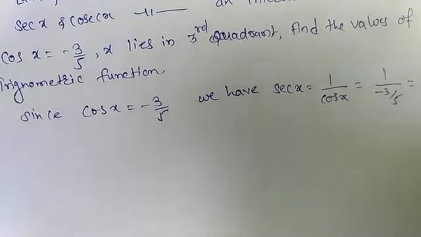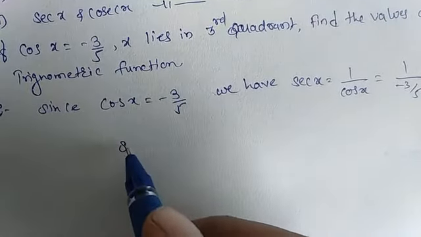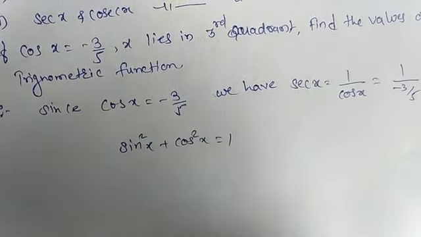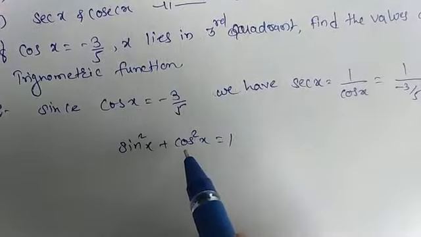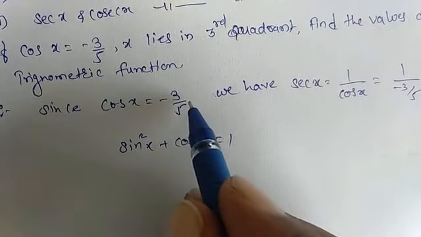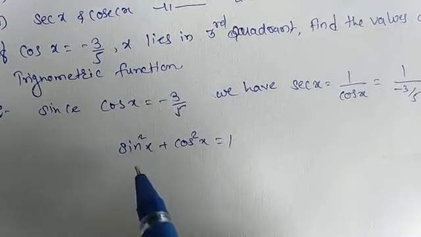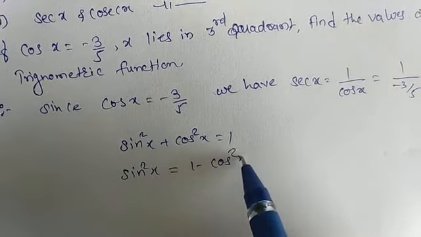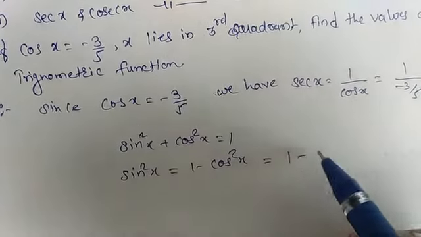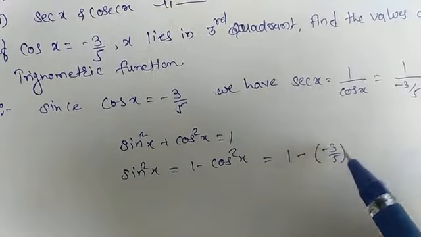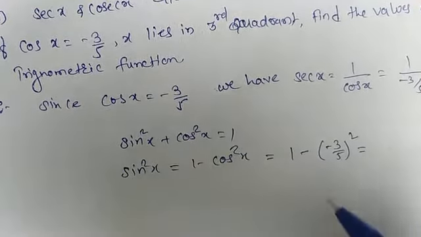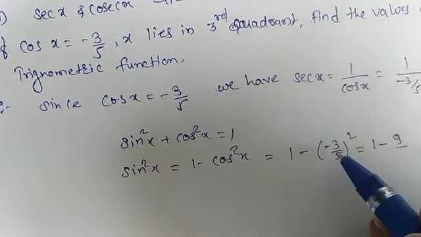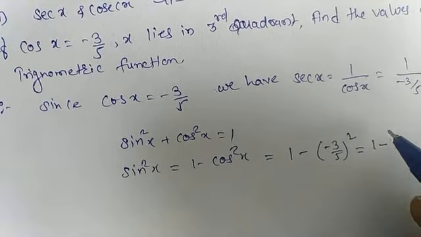Okay, so as we know the formula sin square x plus cos square x is equal to 1. Since we have to find sin x, sin square x is equal to 1 minus cos square x. So which will be 1 minus bracket minus 3 upon 5 square, which gives us 1 minus 9 upon 25, because 3 square is 9 and the negative term squared is always positive.